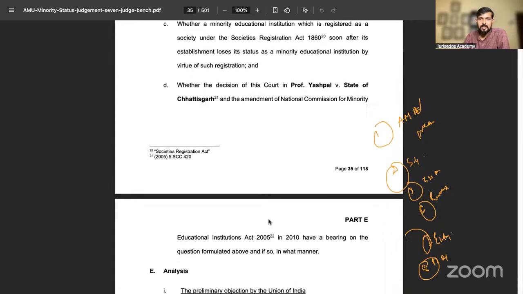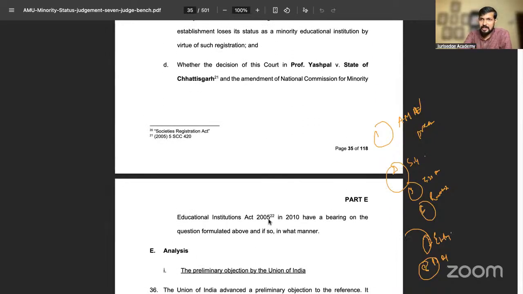The last issue I haven't talked about anything. I will not say much about it now because I haven't taught anything about it in the last 2 days. Professor Yashpal and the National Commission for Minority Educational Institutions. Post 2005, an Act was made in 2005. Suppose you want to establish a minority institution under this National Commission for Minority Educational Institutions Act 2005. Article 30 is there, but this Act also needs to be included and the process needs to be followed for you to establish a minority institution.